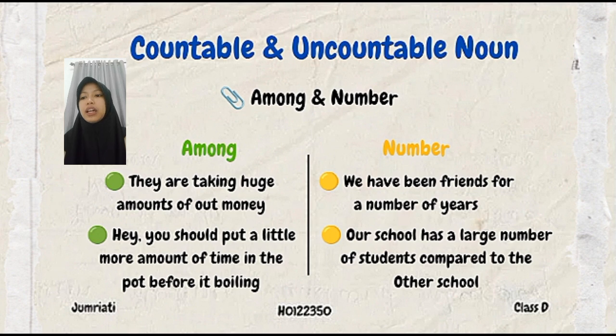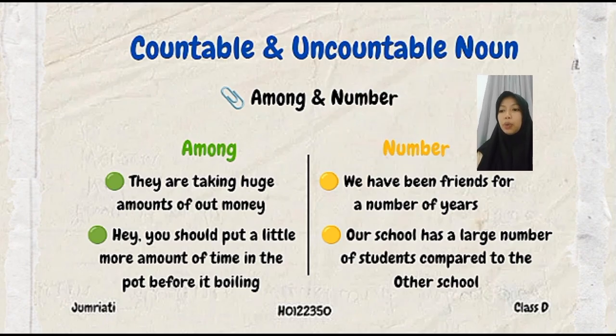Another example: hey, you should put a little more amount of time in the pot before it's boiling. So amount of time includes an uncountable noun. For number, you can see on screen, we have been friends for a number of years. So the meaning is kita sudah berteman selama beberapa tahun. Number of years means beberapa tahun.